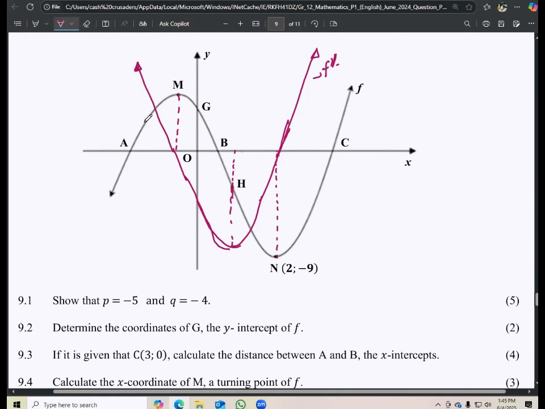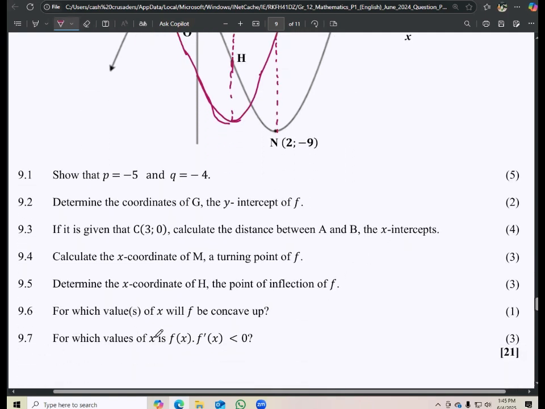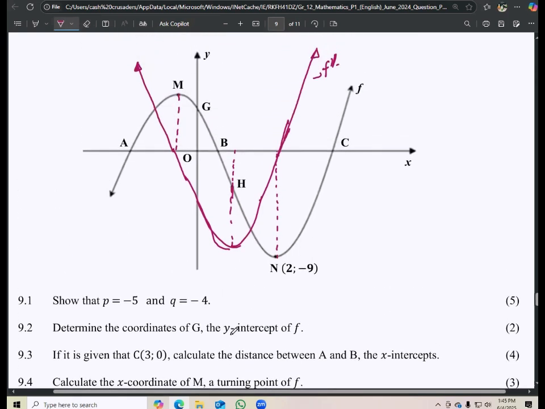Now let's answer this question. This might not be exactly like this, but you get the idea. For which values of x is f of x times f prime x less than 0? In order for this to be possible, f of x would have to be above the x-axis and this one below the x-axis, or f of x would have to be below the x-axis and that one above the x-axis. That's the only time we're going to have a negative, right? So the interpretation of this means that we are looking for where